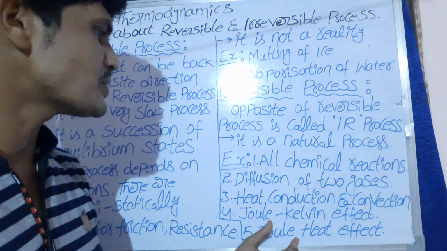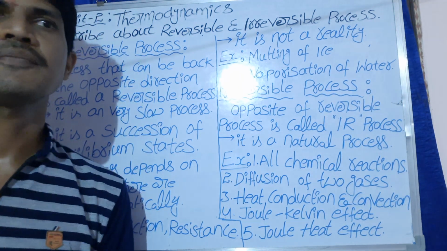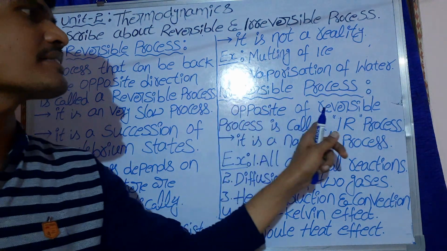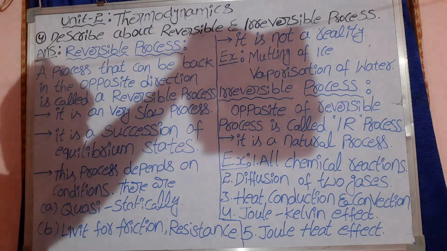Another example is the Joule-Kelvin effect, the Joule heat effect. These are irreversible processes, as opposed to reversible processes.